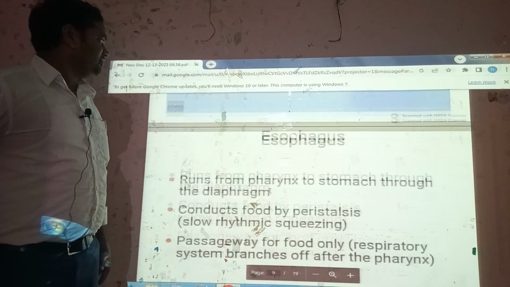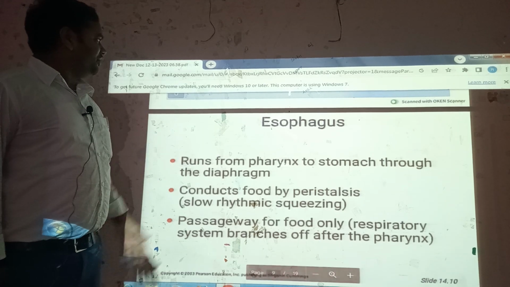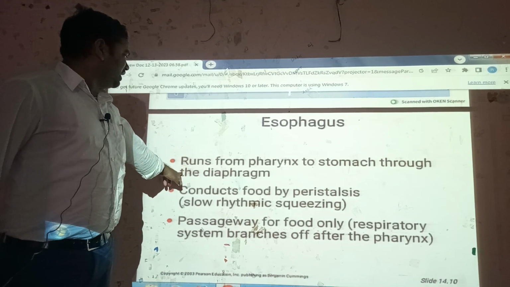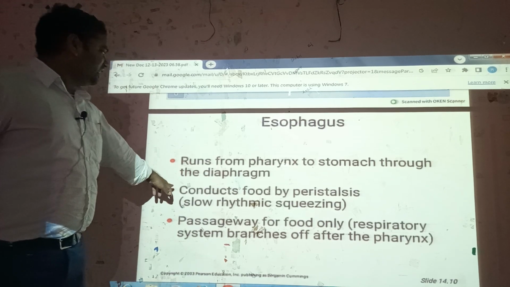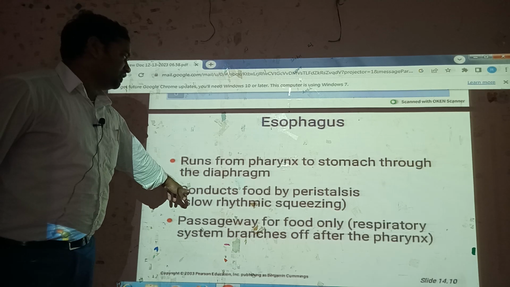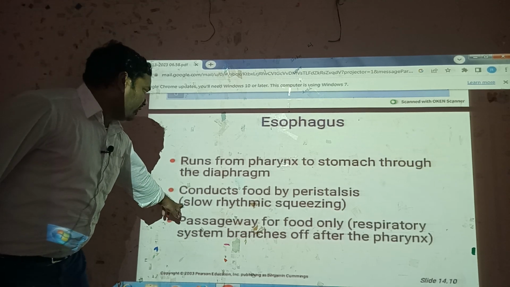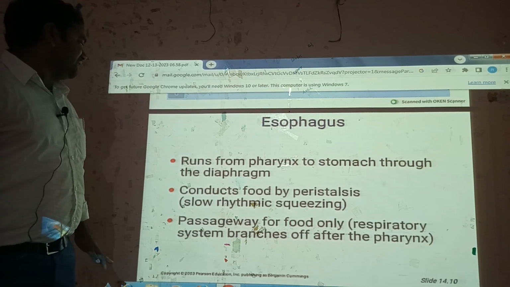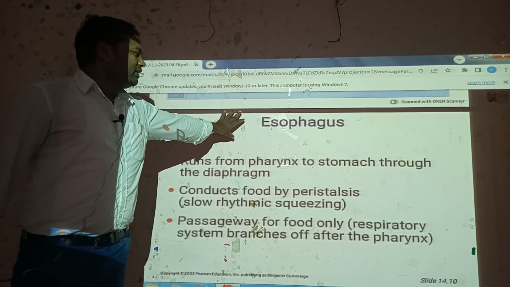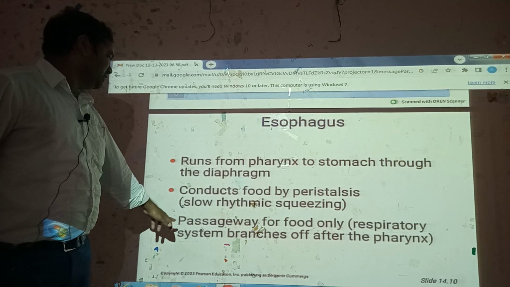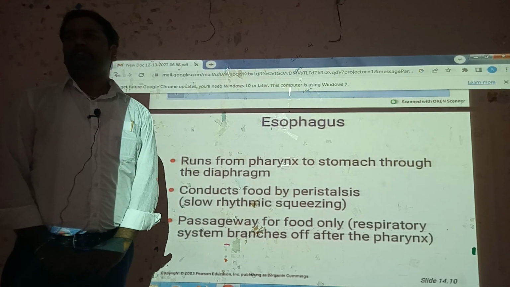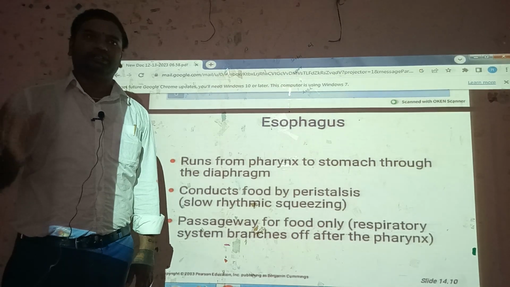Next, some information: the esophagus runs from the pharynx to the stomach through the diaphragm and conducts food by peristalsis, slow rhythmic sequencing. It is the important passageway for food only. The respiratory system branches off after the pharynx.